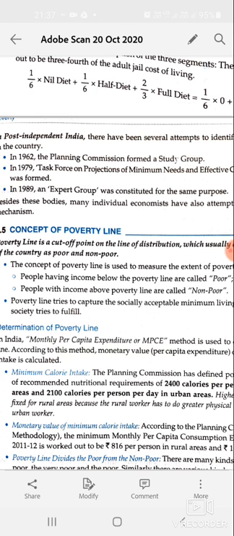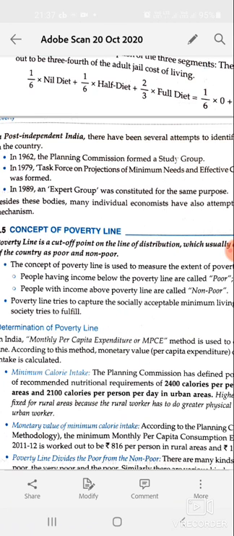Now, that is the income method. According to 2011-12 data, that is the Tendulkar methodology, a committee decided that a person who lives in rural India and earns more than or equivalent to 816 rupees for a month, that is for 30 days, is called APL, and below 816 is called poor.